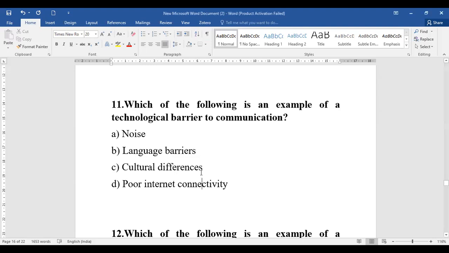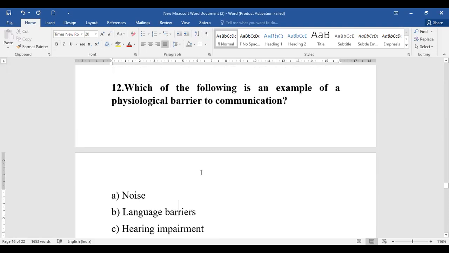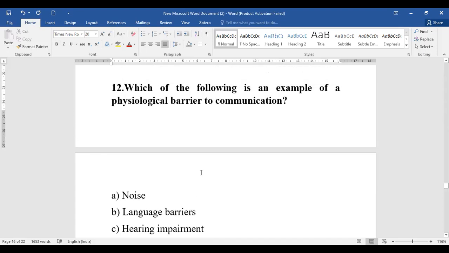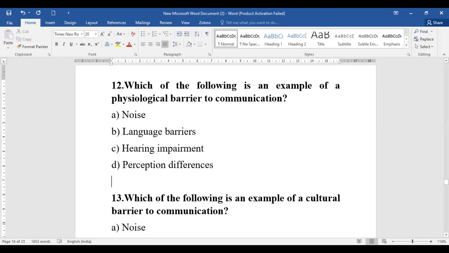Okay, now next is question number 12. Which of the following is an example of a psychological barrier to communication, whether it is noise, language, hearing impairment, or perception differences? Sorry, it is not psychological, it is physiological.